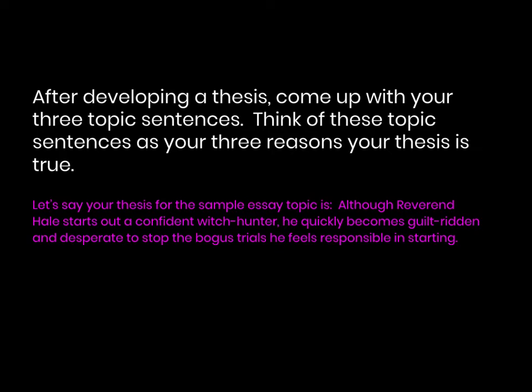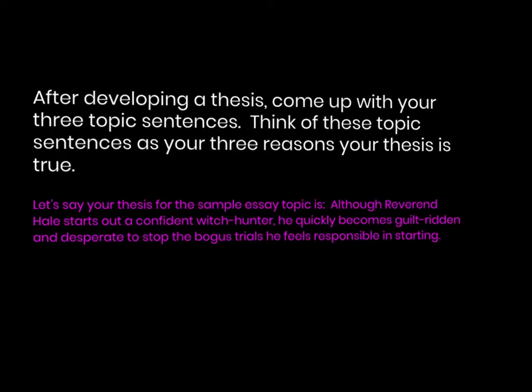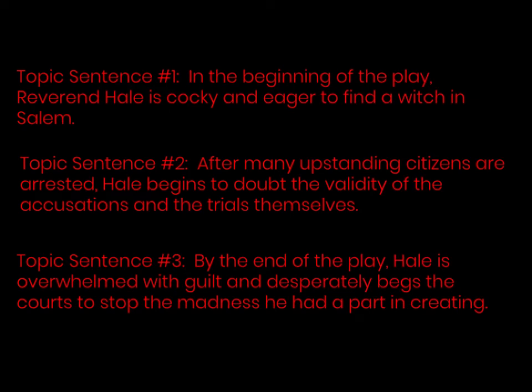Now, if you're trying to prove that Reverend Hale has changed, you're going to want to show how he is in the beginning, middle, and end of the play, and your three topic sentences should state that. So here are the three topic sentences I came up with. Number 1. In the beginning of the play, Reverend Hale is cocky and eager to find a witch in Salem. Sentence number 2. After many upstanding citizens are arrested, Hale begins to doubt the validity of the accusations and the trials themselves. Topic sentence number 3. By the end of the play, Hale is overwhelmed with guilt and desperately begs the courts to stop the madness he had a part in creating.